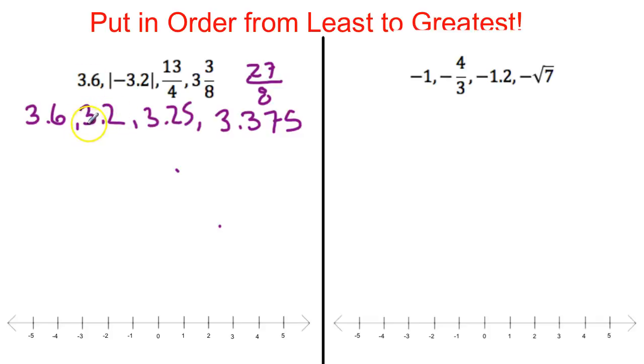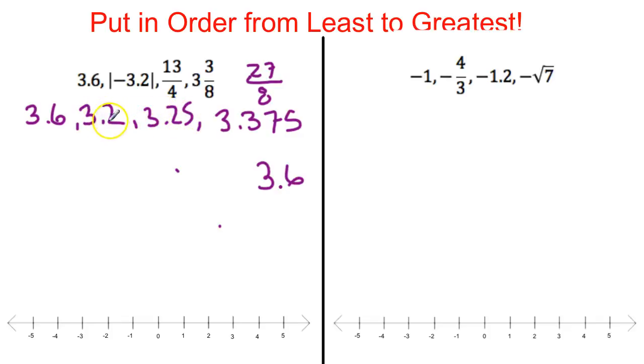So which is the smallest? We have 3.6. That looks like that is the largest. They all start with 3, so we need to see what is the next number that's the biggest. So 3.6, that would be the largest. This one starts with 3.2. This one also starts with 3.2. So what's bigger, 3.2 or 3.25?